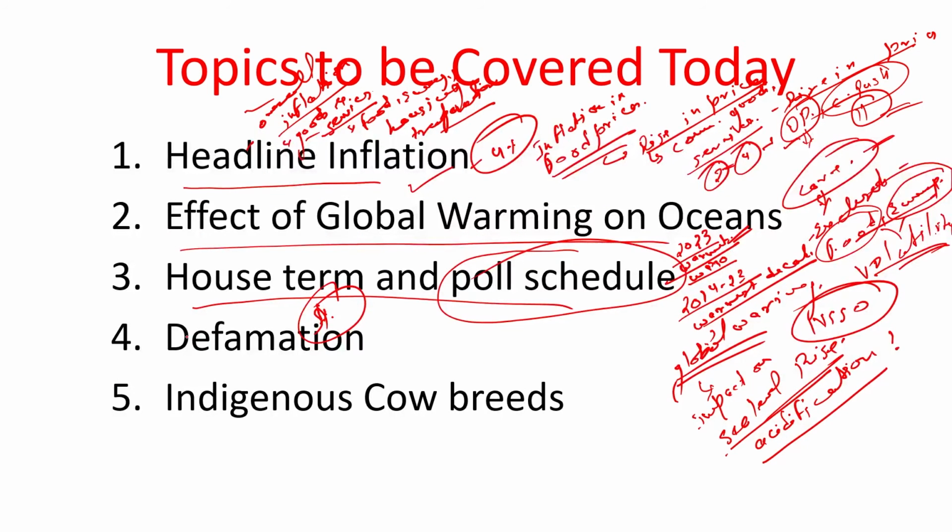Next, the last one, the second last one, defamation. Defamation was in the news because recently the Supreme Court has restrained a trial court from proceeding with a criminal defamation case against Delhi CM Arvind Kejriwal.